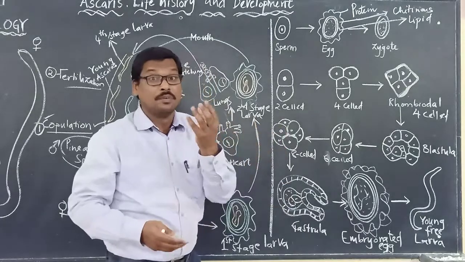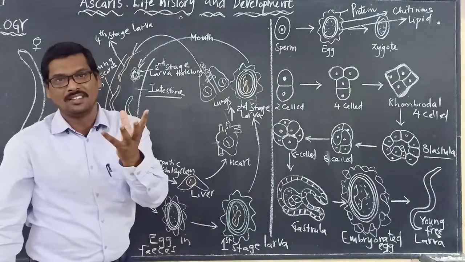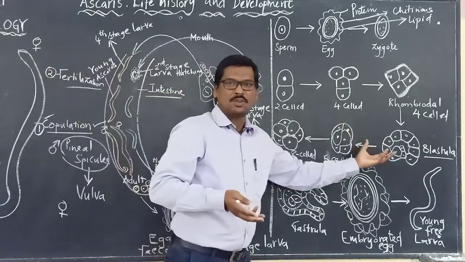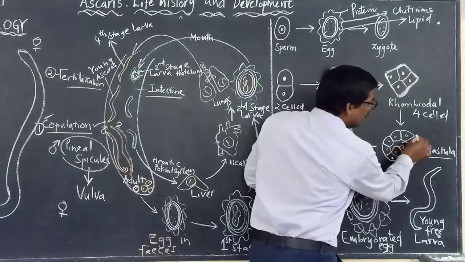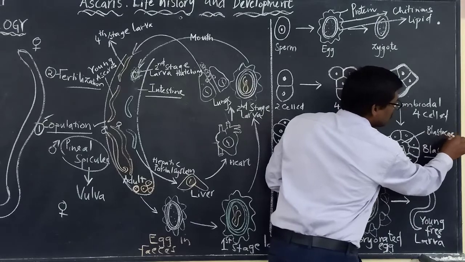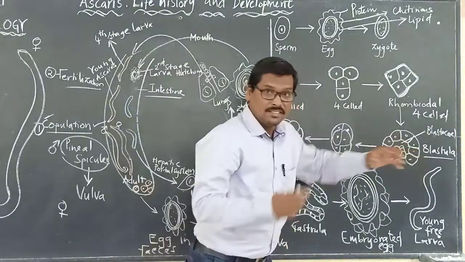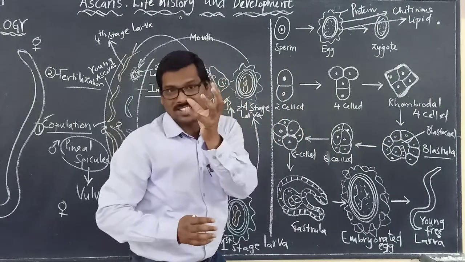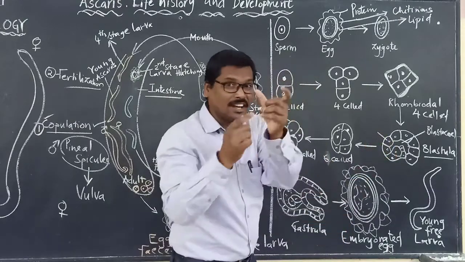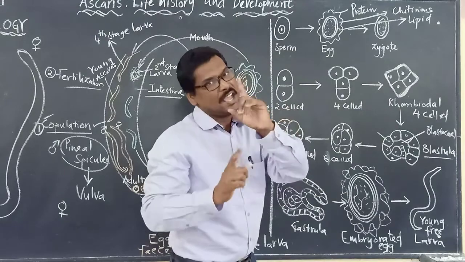Division will be taking place for the formation of the main one called the blastula, which is the 16-cell stage. Now this blastula will contain a small cavity, which we know as the blastocele. And at the center, there is a group of cells, a ball-like structure, enclosed by the germ layer called the ectoderm.